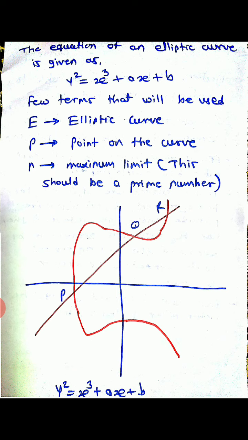The current cryptography proposes an elliptic curve as a plane curve over a finite field, rather than the real numbers, which consists of points satisfying the equation y square is equal to x cube plus ax plus b, along with a distinguished point at infinity, denoted as infinity.